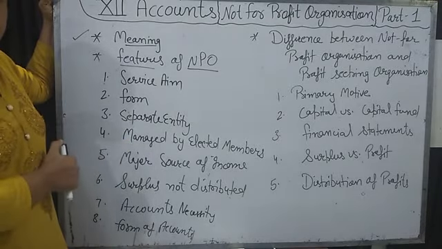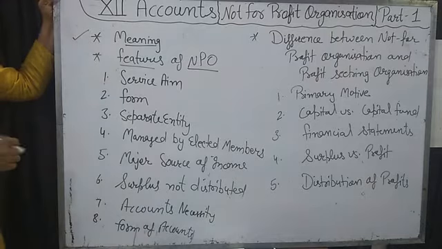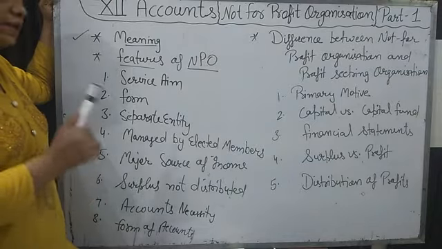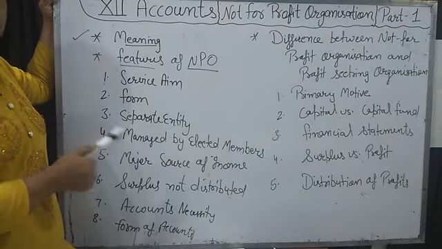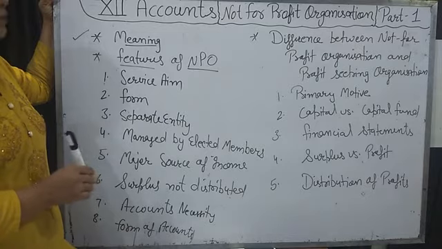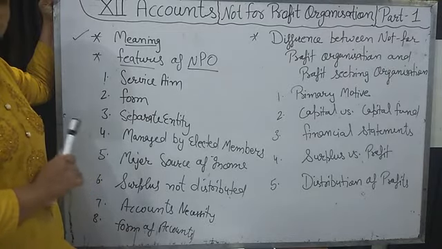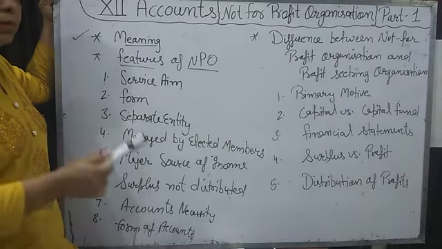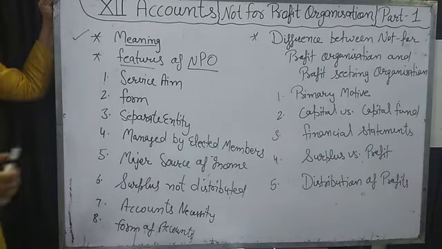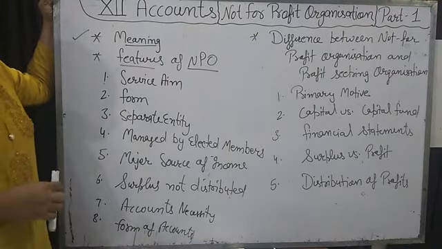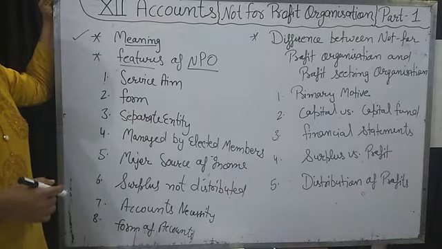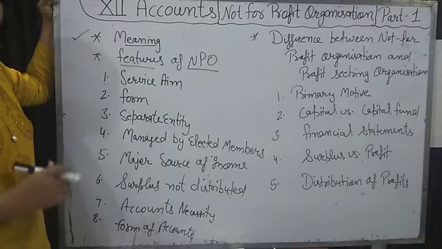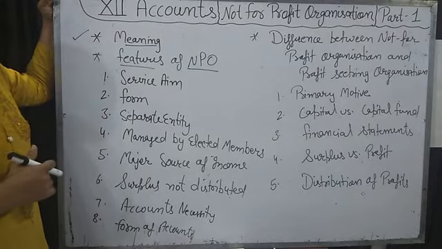Separate entity. A not for profit organization is a registered body. It is separate from its members. Members are separate and the organization is separate. If any members come and go, there will be no effect on that organization. It will run smoothly. Managed by elected members. Now there are so many members in any organization, so who will take care of that organization? By voting they elect some members, like 4-5, they make a committee of 4-5 members, and those 4-5 members manage that full organization.